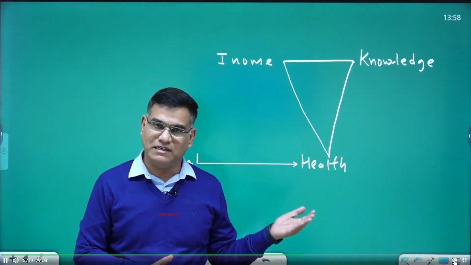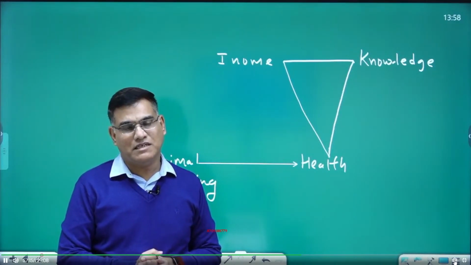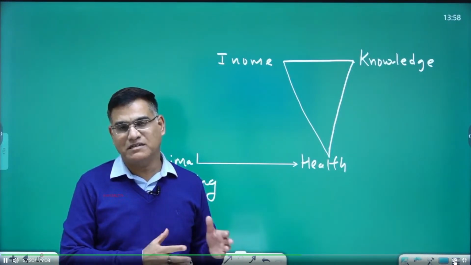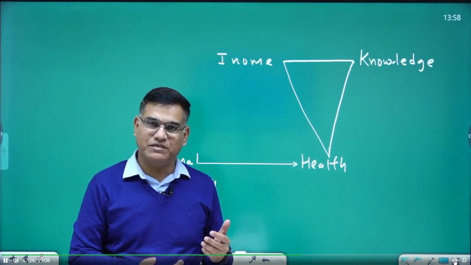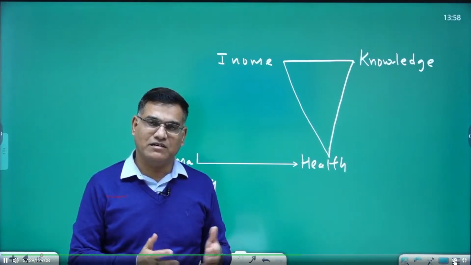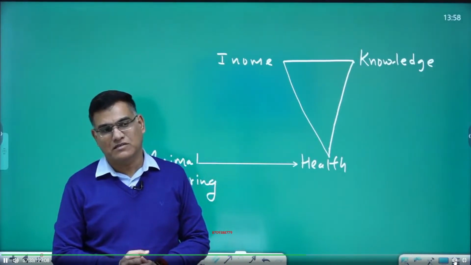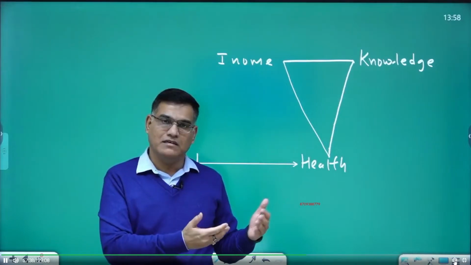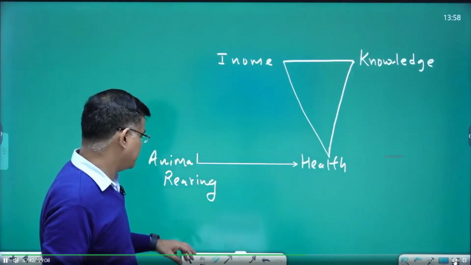Like we have seen a question about the integrated farming system two times. We have seen a question about the role of animal rearing in employment in 2015 mains. So they can pick up something next time around. They can ask you about the role of animal husbandry in women empowerment, care economy, like that. They can pick up each and every point and make a question on that, right? So this way you can understand.